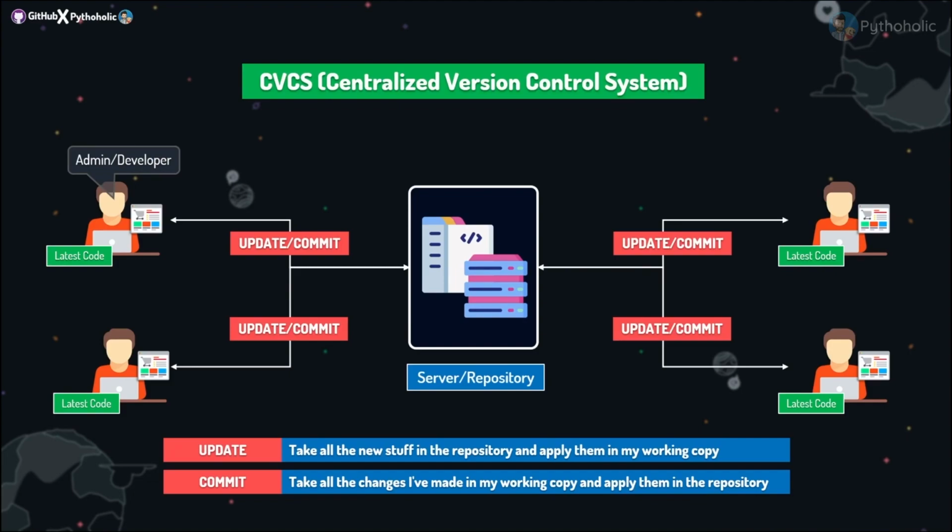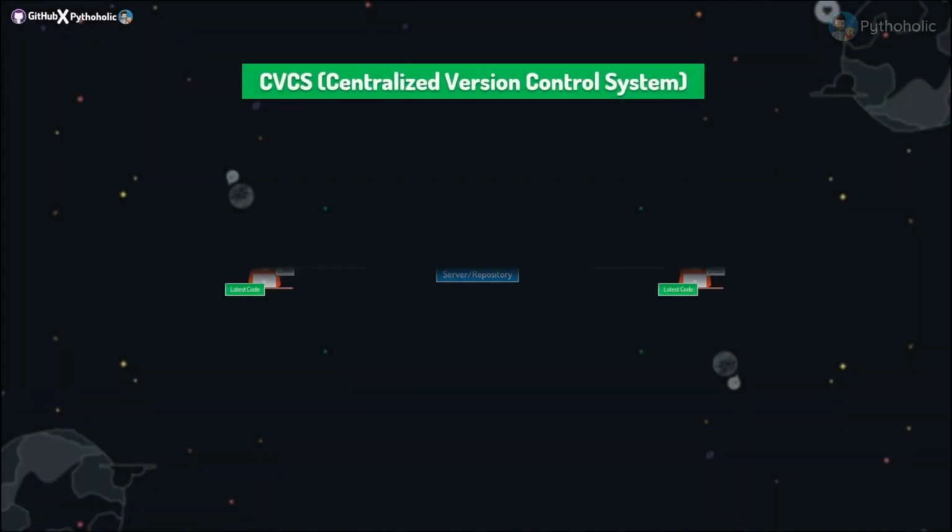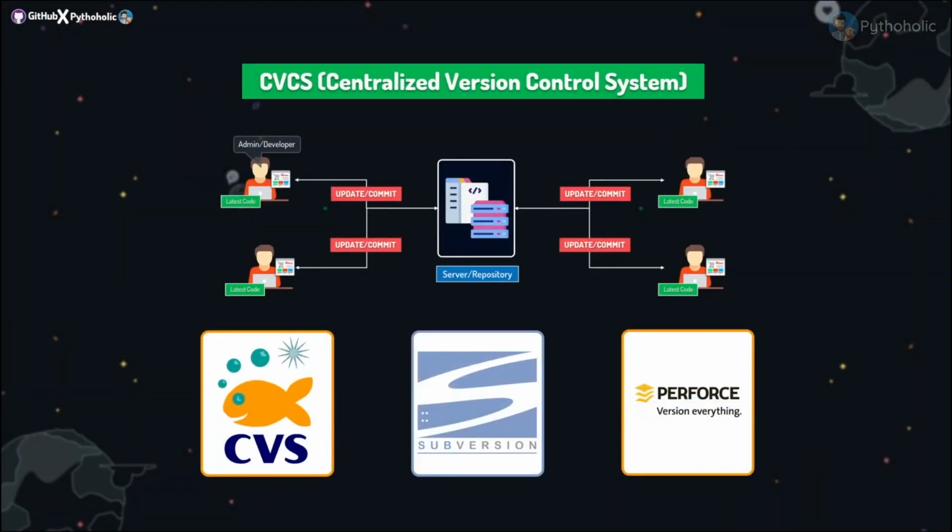And that is CVCS, which is Centralized Version Control System. And I'm sure that you have heard of these names before, and I would like to present to you some of the most popular centralized version control systems like CVS, Subversion, and Perforce.